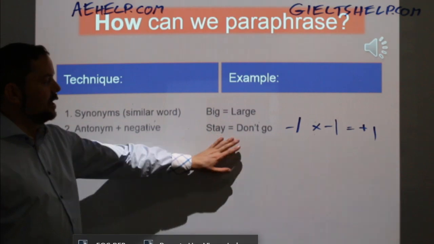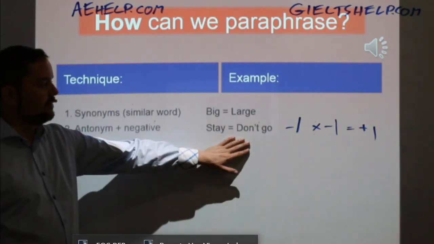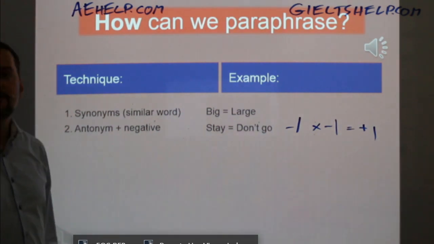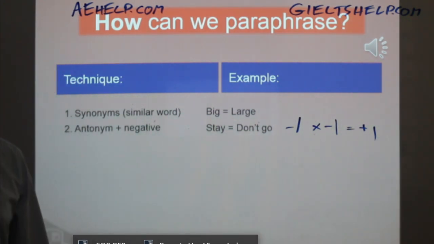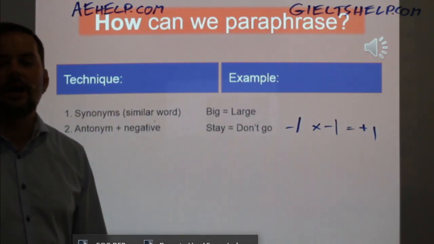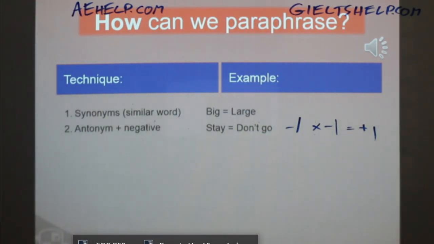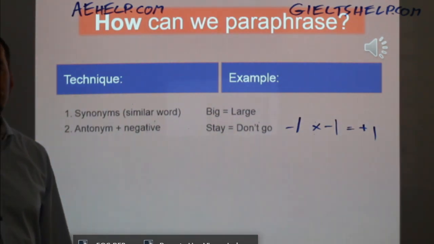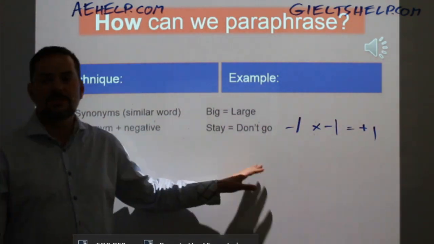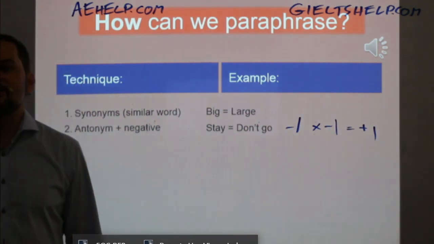Can anybody give me another example of antonym negative paraphrasing? So can very empty is desolate. Yes, that's collocation, Roman and Nargiza. We'll get into that part a little bit. Can anybody give me an example of antonym negative paraphrasing just to see if you're on the same page as me?